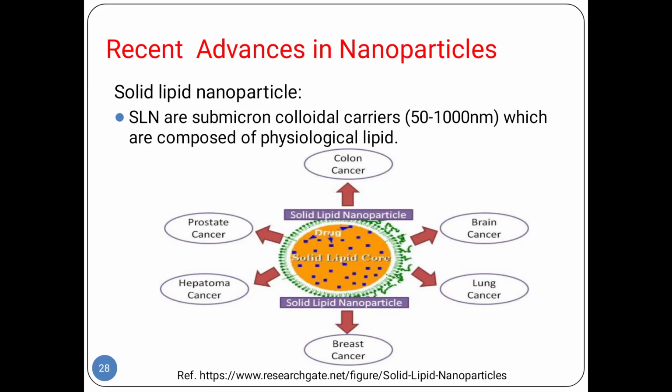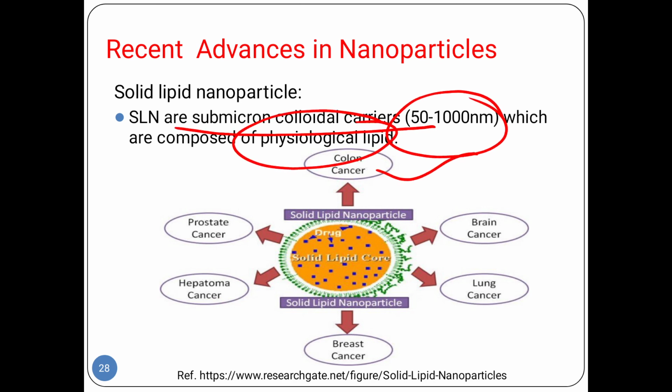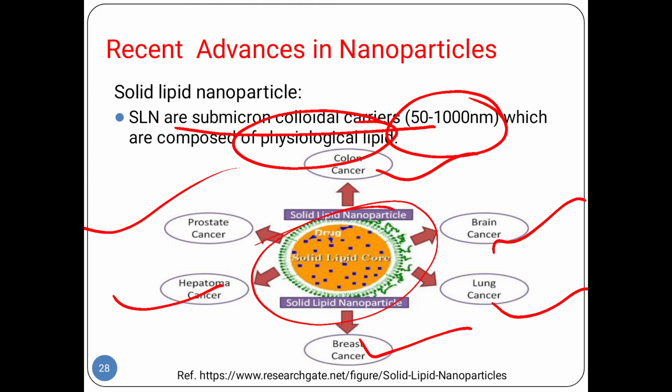So now we see the recent advances in nanoparticles. Solid lipid nanoparticles are very important, a very highly demanded topic. Solid lipid nanoparticles are submicron colloidal carriers, 15 to 1000 nanometers, composed of physiological lipid. They are used in colon cancer, brain cancer, lung cancer, breast cancer, hepatoma, and prostate cancer. So here you can see it is a very wide topic, so you can learn it in another lecture.